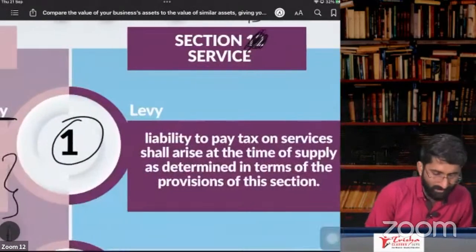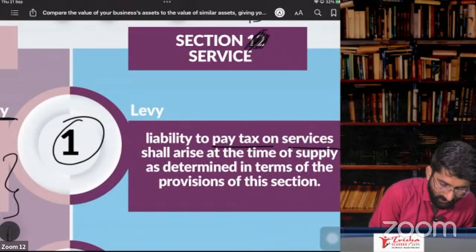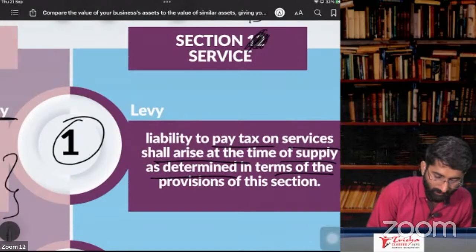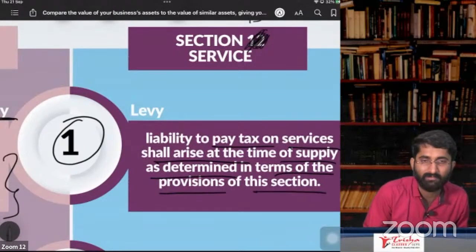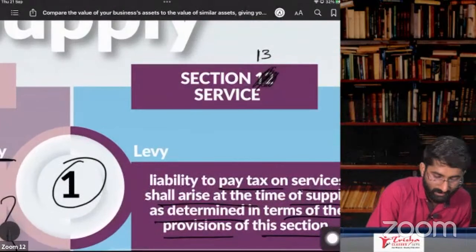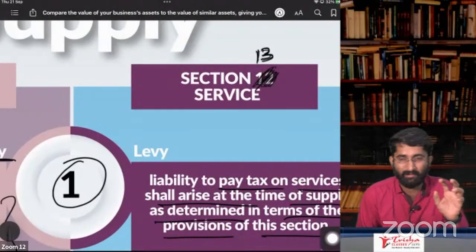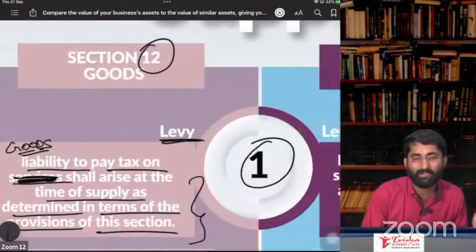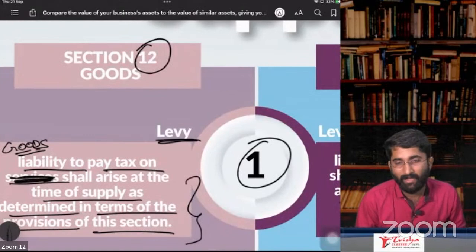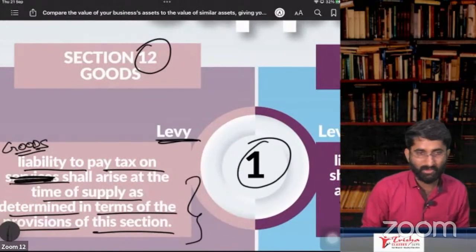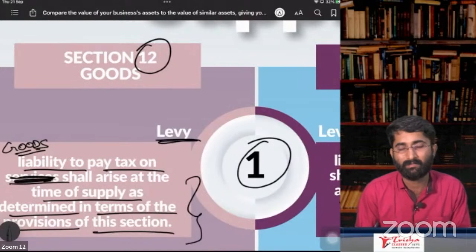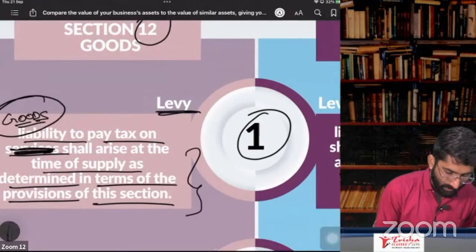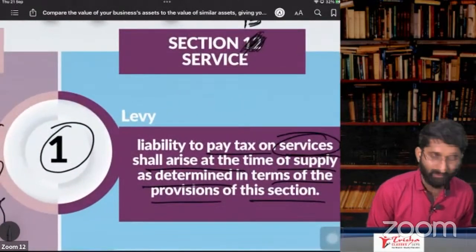Same here, look at this. Liability to pay tax on services shall arise at the time of supply as determined in terms of the provisions of this section. Which section is it? Section number 13. As per section number 13, it is time of supply of services. As per section number 12, it is time of supply of goods. Section 12(1) and section 13(1) are both the same. In case of service, you have to put goods here, and in case of goods, you have to put service here. Only that is the change.